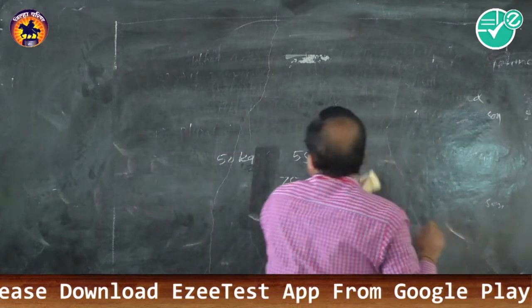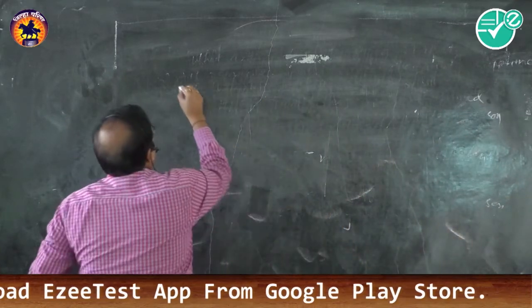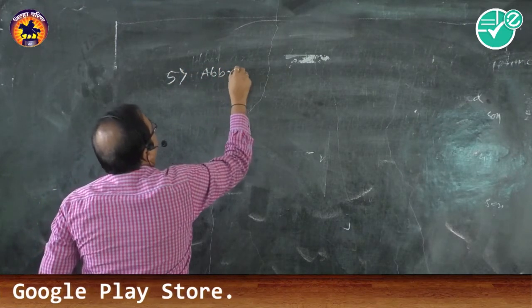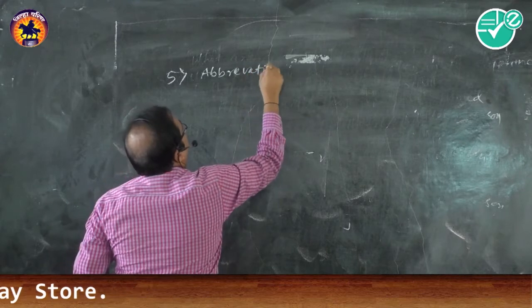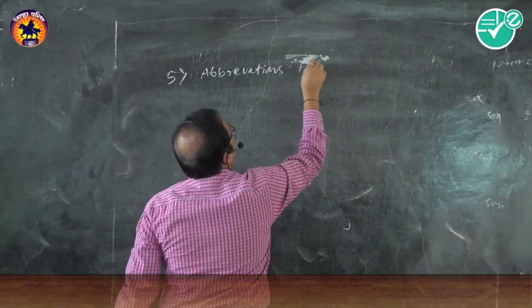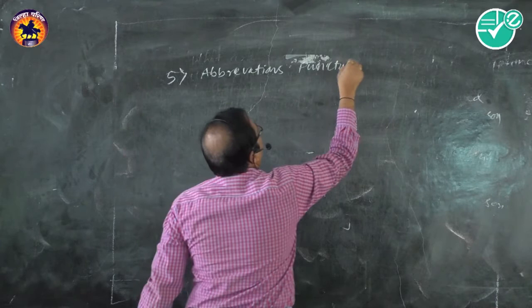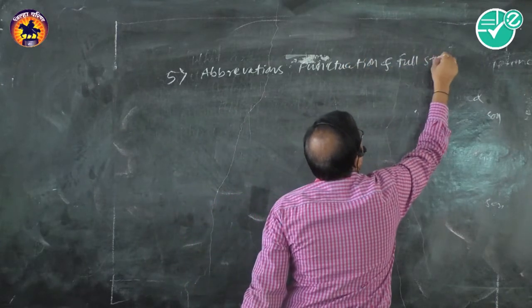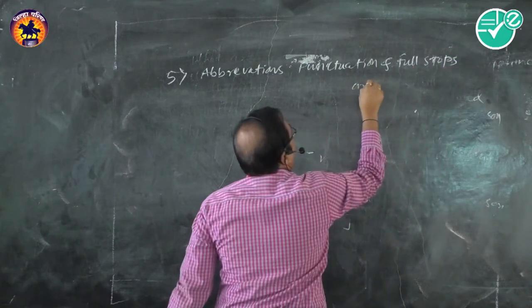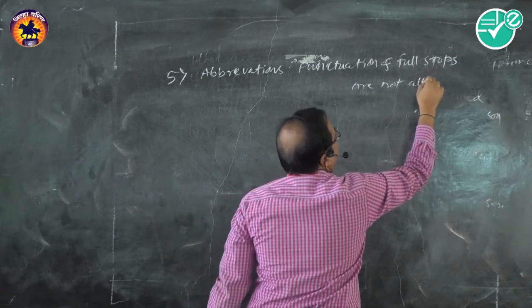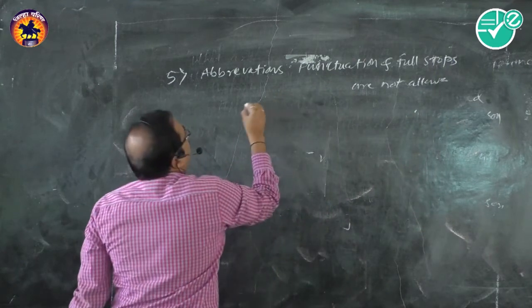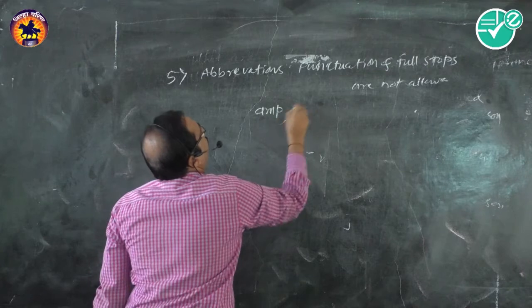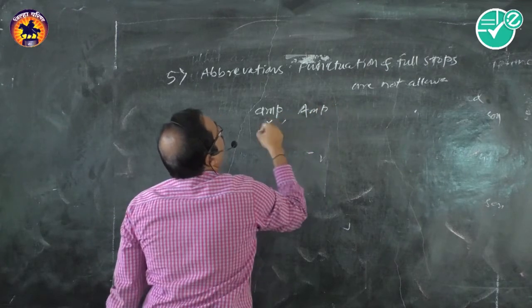So many rules are there. Abbreviations, punctuations, and full stops are not allowed. That means we cannot write ampere as amp. or A. This is wrong.